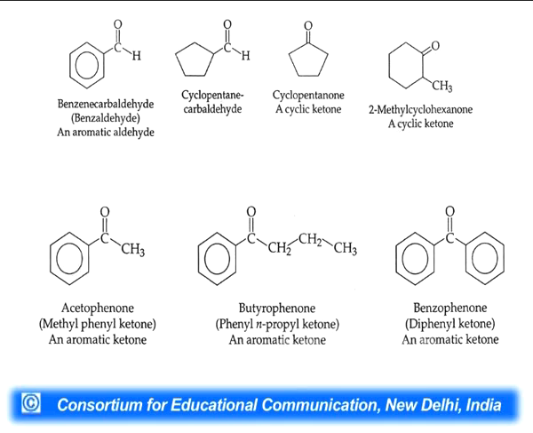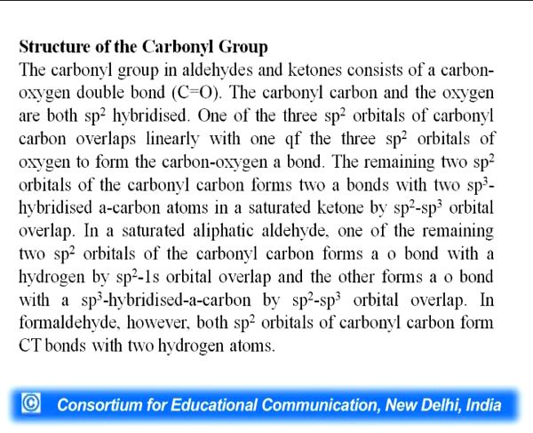So, benzaldehyde, an aromatic aldehyde; cyclopentane carbaldehyde; cyclopentanone, a cyclic ketone; 2-methyl cyclohexanone, a cyclic ketone; acetophenone, an aromatic ketone, or we can say methyl phenyl ketone. Next, butyrophenone or phenyl normal propyl ketone, an aromatic ketone; benzophenone, or we can also say diphenyl ketone, an aromatic ketone.